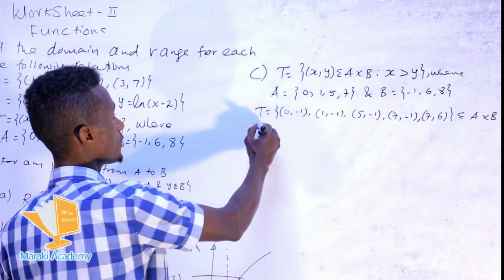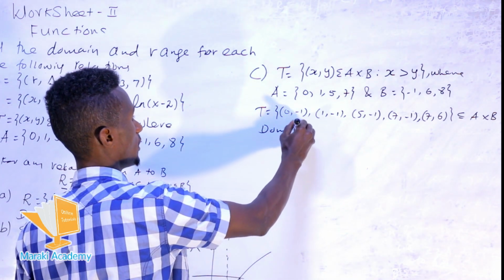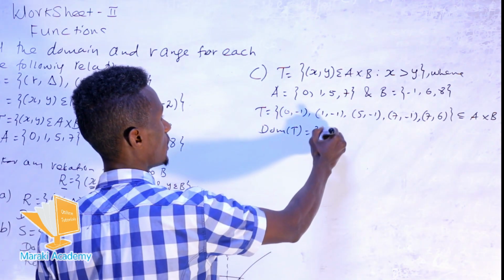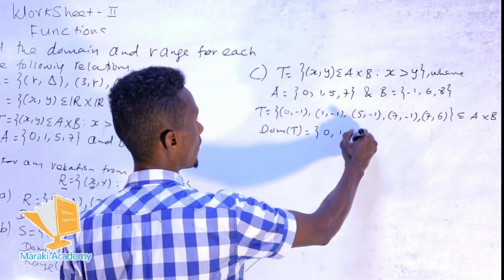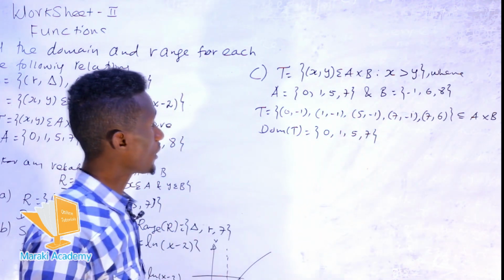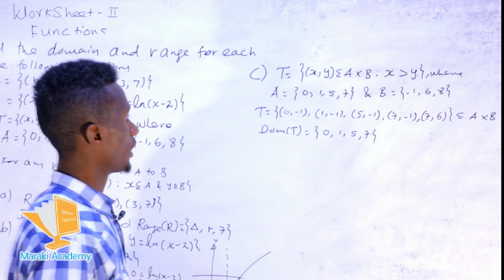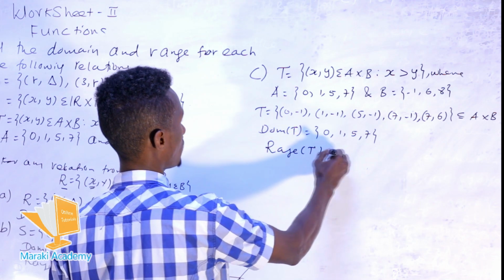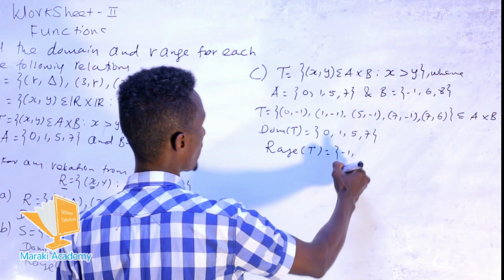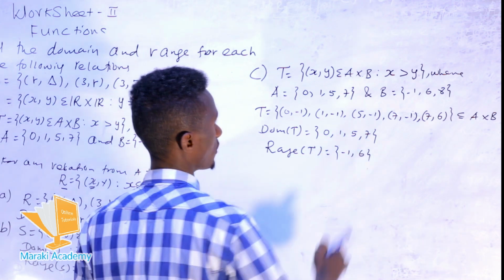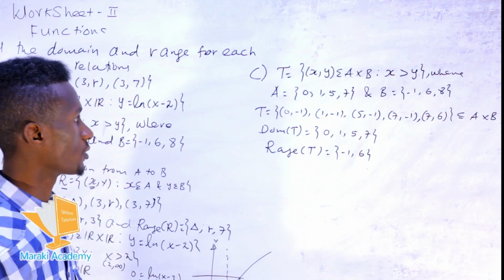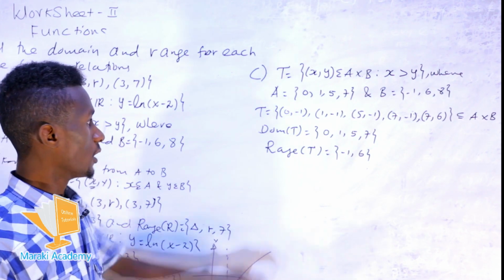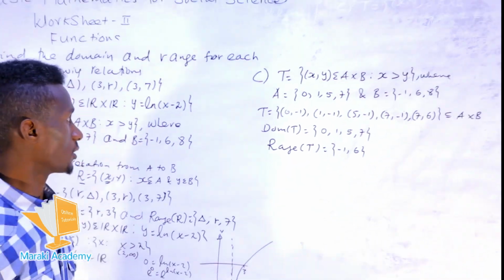Okay, from this we determine the domain and range of the relation. The domain is the collection of the first coordinates, which means 0, 1, 5 and 7. And the range is the set of second coordinates, which are -1 and 6 only. This is the domain and the range of the given relation.